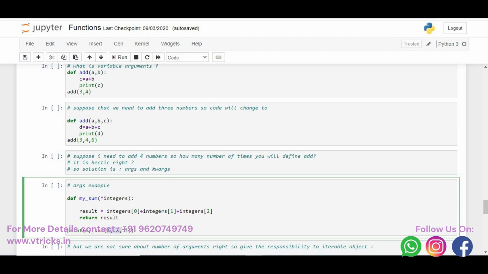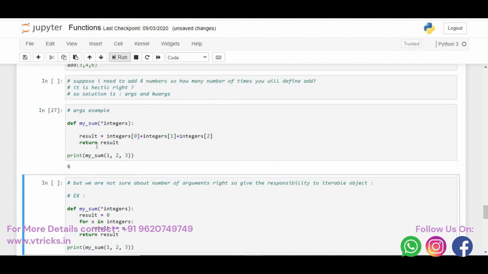Since I am passing 3 values, I am having only one argument, but it is a variable argument because it is preceded with star. So whenever the compiler sees star, it understands, oh, it is a variable argument. I must be ready to accept however many arguments the user sends. Using that, here I can say integers of 0 plus integers of 1 plus integers of 2. This is what we need to understand.